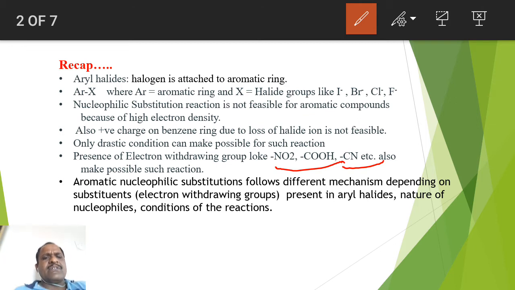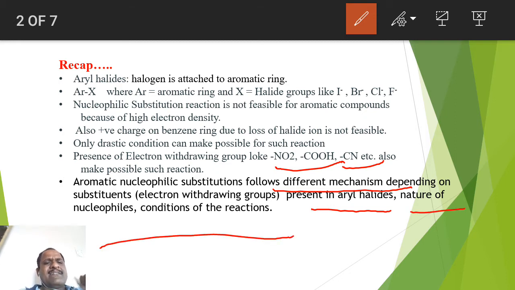And therefore, to understand aromatic nucleophilic substitution reactions on aromatic compounds, there are different possible mechanisms, which occur due to different factors like the presence of an electron withdrawing group on aryl halides, the nature of the nucleophile, and also the condition of the reaction. So that thing you have to keep in mind.